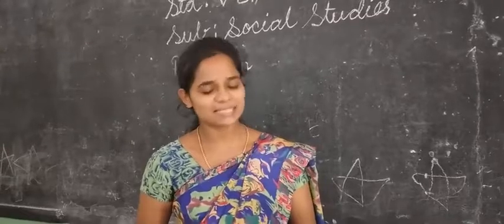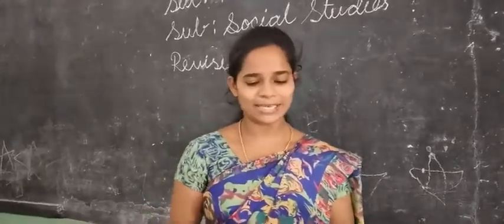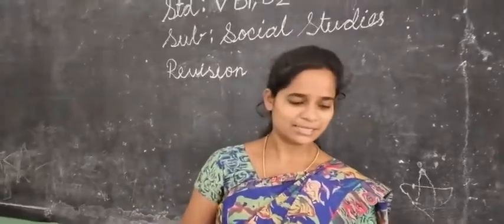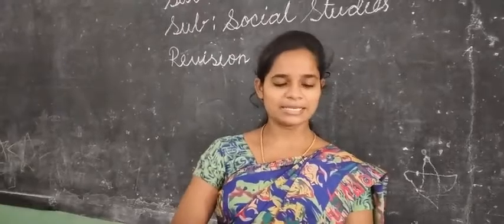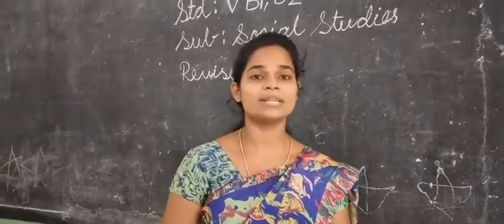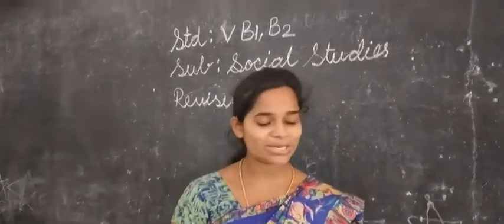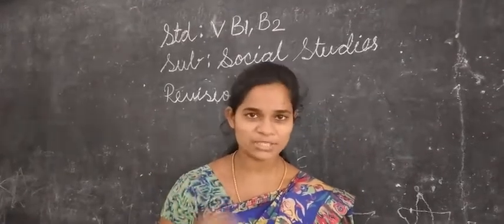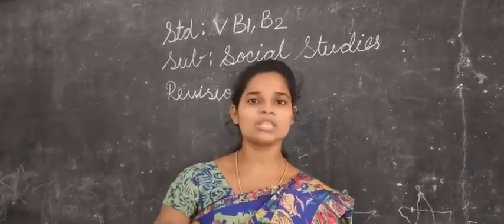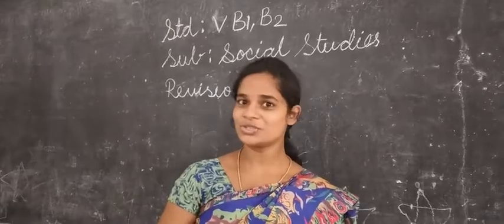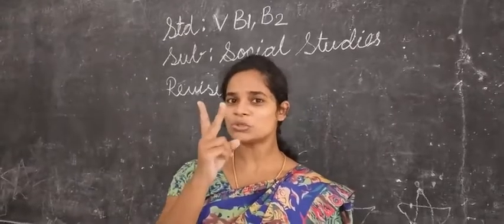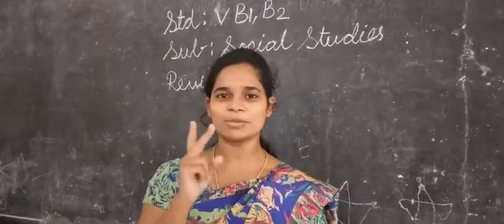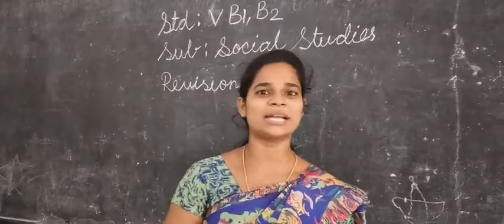Now, what is there in lesson number 3? Who will tell me the title of lesson 3? Lesson 3 says about the movements of the earth. What are the movements? How the earth moves. In this lesson, do you recall? I have told you 2 main words that you should remember for this lesson to understand.